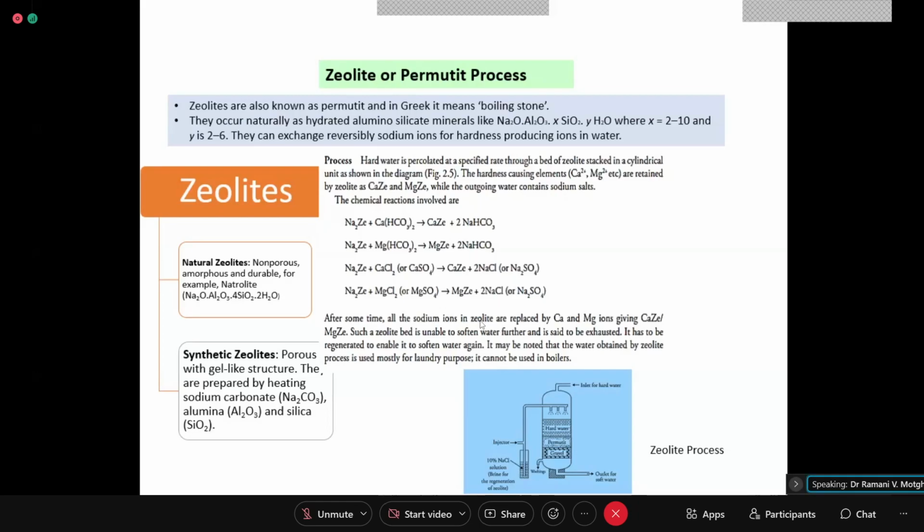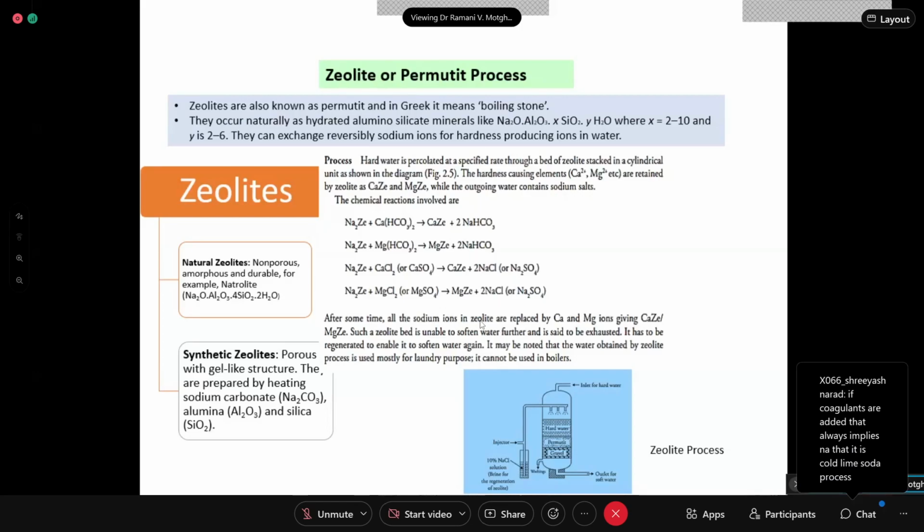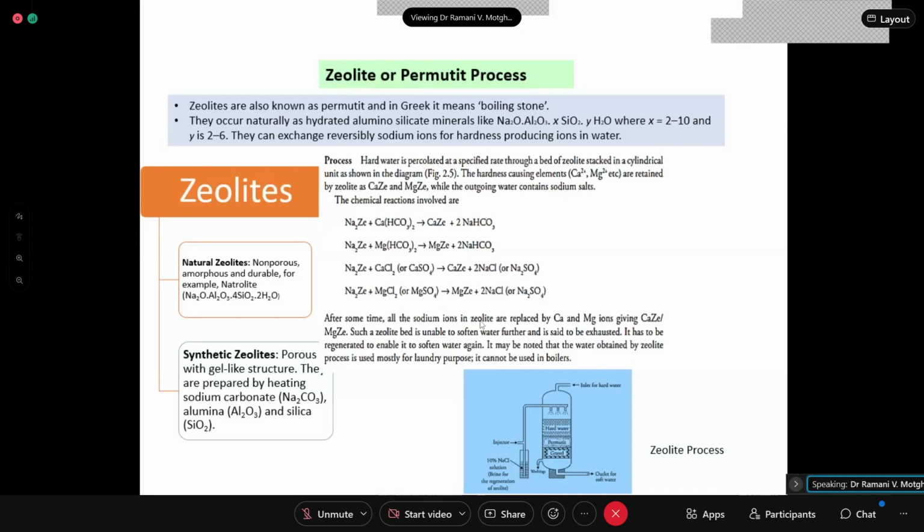Now we move ahead with external treatment, and the next type is the ion exchange process. You can classify the zeolite or permutit process as an ion exchange process, but here only cations are exchanged. Since only cations are exchanged, that becomes one of its drawbacks: you don't get completely deionized water.